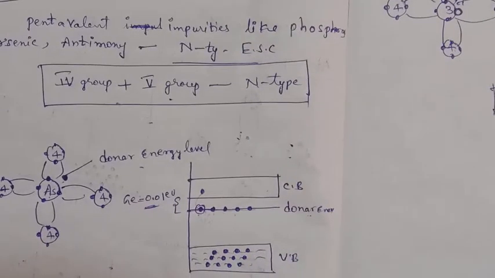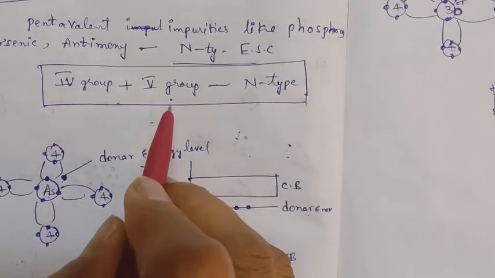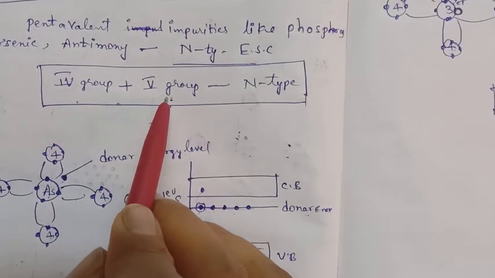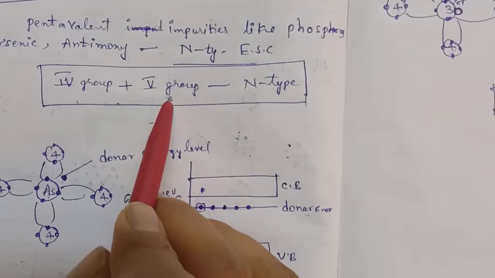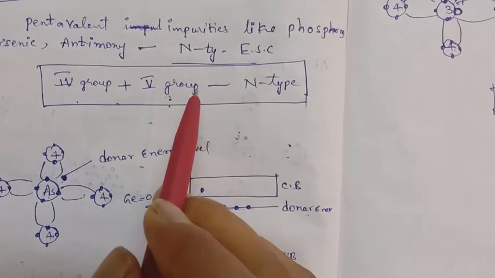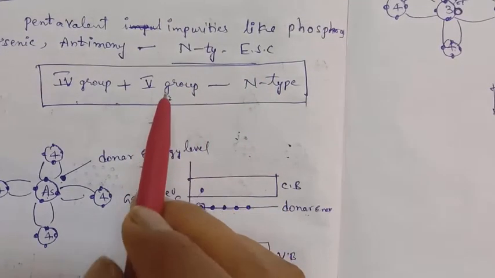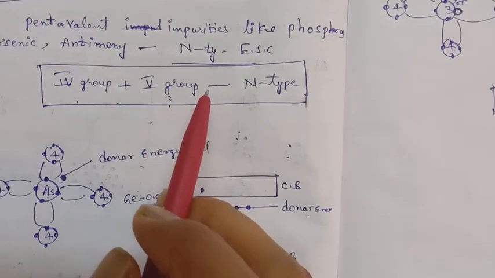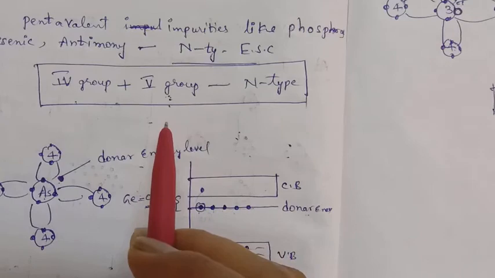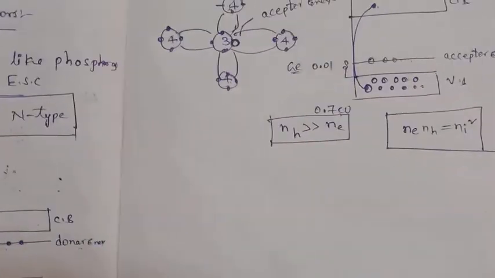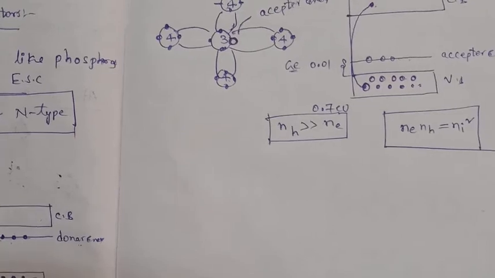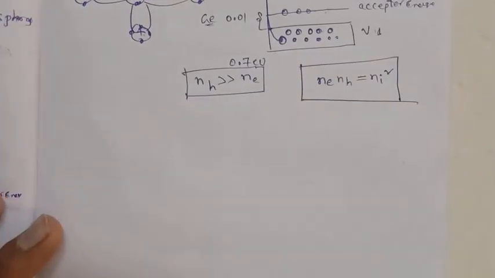So how to form the n-type extrinsic semiconductor? We are doping the fourth group with the fifth group. P-type means fourth group with the third group. Here we get one extra electron, that is the donor energy level. There is one vacancy, that is called the acceptor energy level. The donor energy level is very near to the conduction band, and the acceptor energy level is very near to the valency band. This is about the p-type and n-type extrinsic semiconductors. Now we will go for the problem.